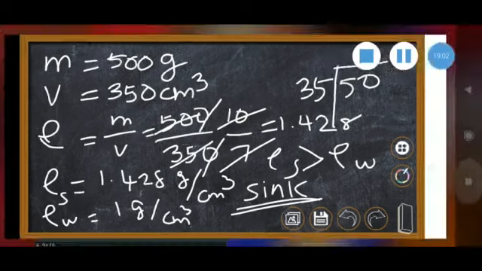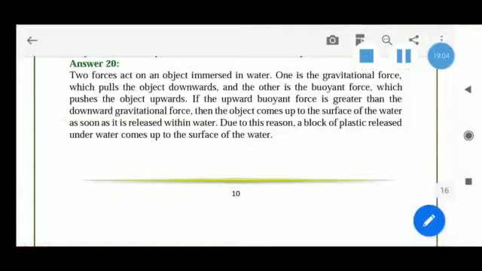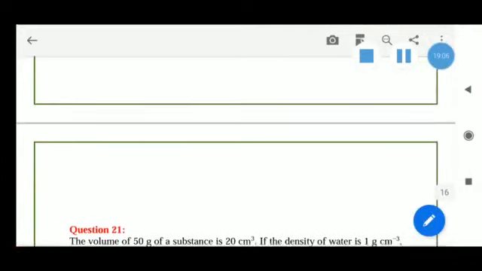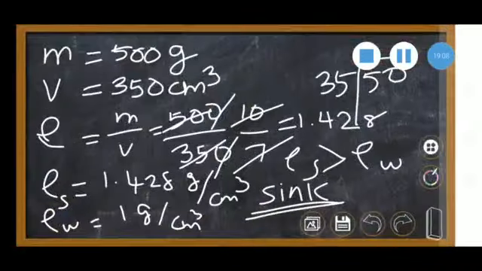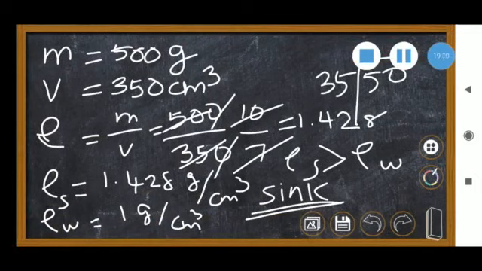Okay, the next question. Actually, they asked one more thing: how much mass of the water is displaced when the object is placed. The volume is 350 centimeter cube. If you put any object of volume 350 centimeter cube, that much volume of water will be displaced.